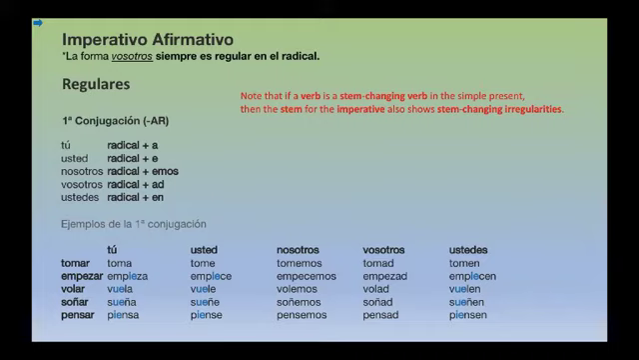Another thing to notice is that a verb that is a stem changing verb in the simple present tense is going to show irregularities in the stem as well in the imperative. And you have a few examples already to illustrate that. First of all, let's look at how we proceed in order to conjugate.